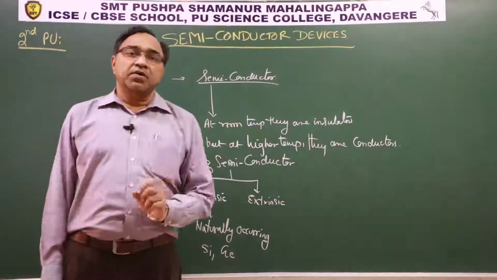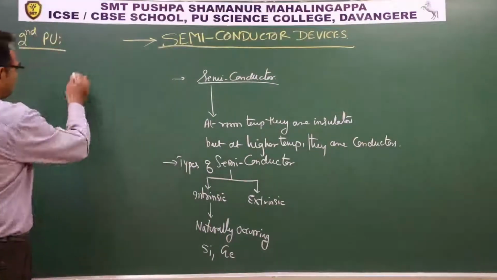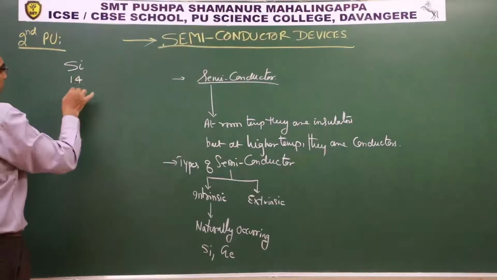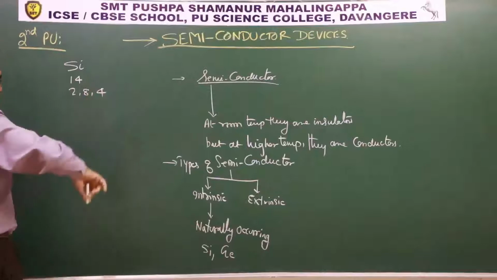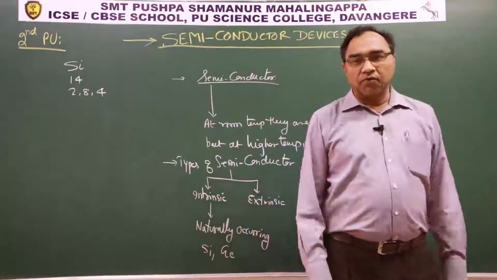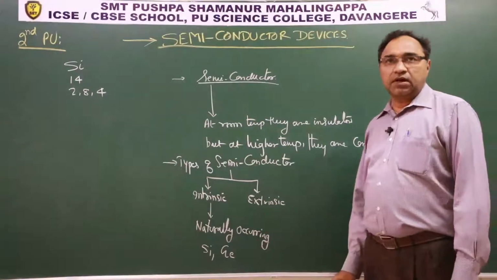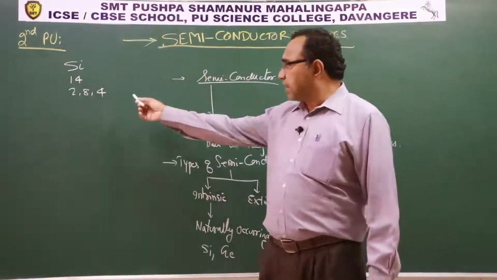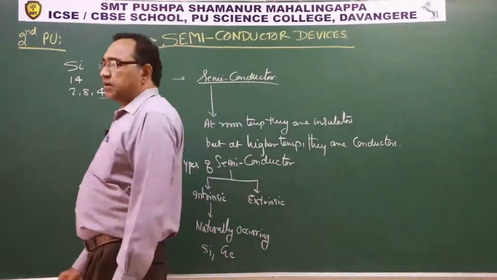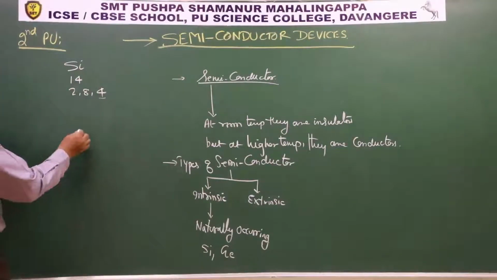Silicon is a member of the 14th group in the periodic table. Its atomic number is 14 and its configuration is 2, 8, 4. If we see the number of electrons in the outermost shell of a silicon atom, there are 4 electrons. The network of silicon atoms is a tetrahedral network. Let us try to trace the structure.